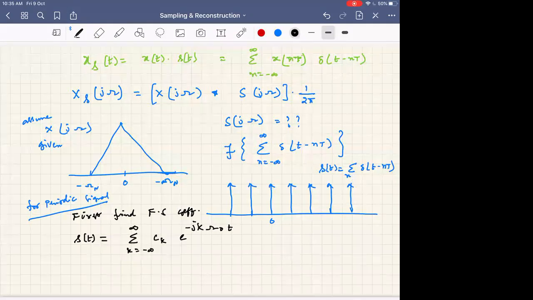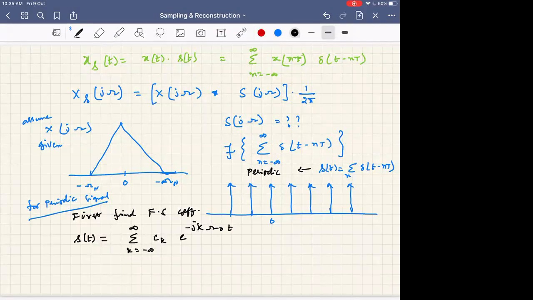S(t) being periodic is the important point; it is not a finite duration signal. Since it is periodic, we first decompose it into Fourier series coefficients, because we would like to express it in terms of complex exponentials with different strengths of frequencies.